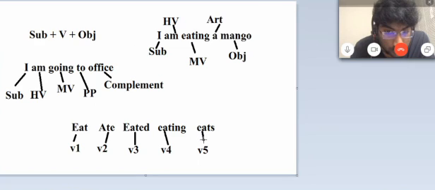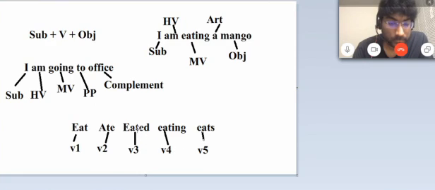So this structure remains with all verbs. It is common, it is not going to change. Even with go: go, went, gone, going, and goes. Whatever verb exists, you have only 5 forms. Eat, ate, eaten, eating, eats.